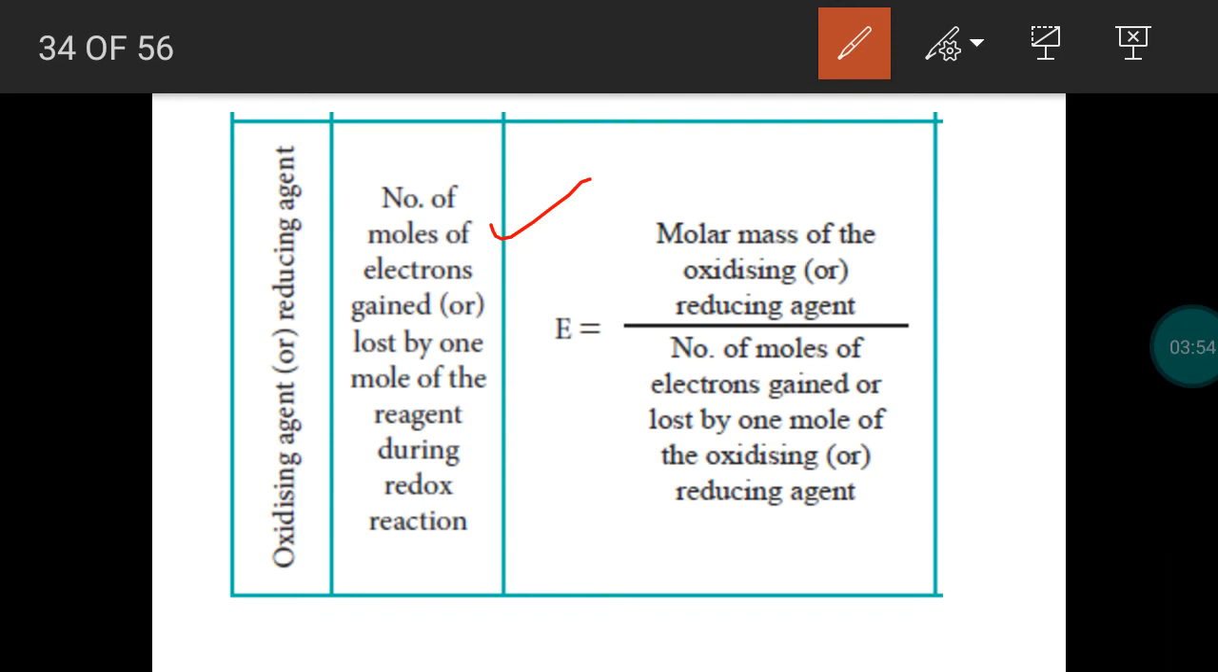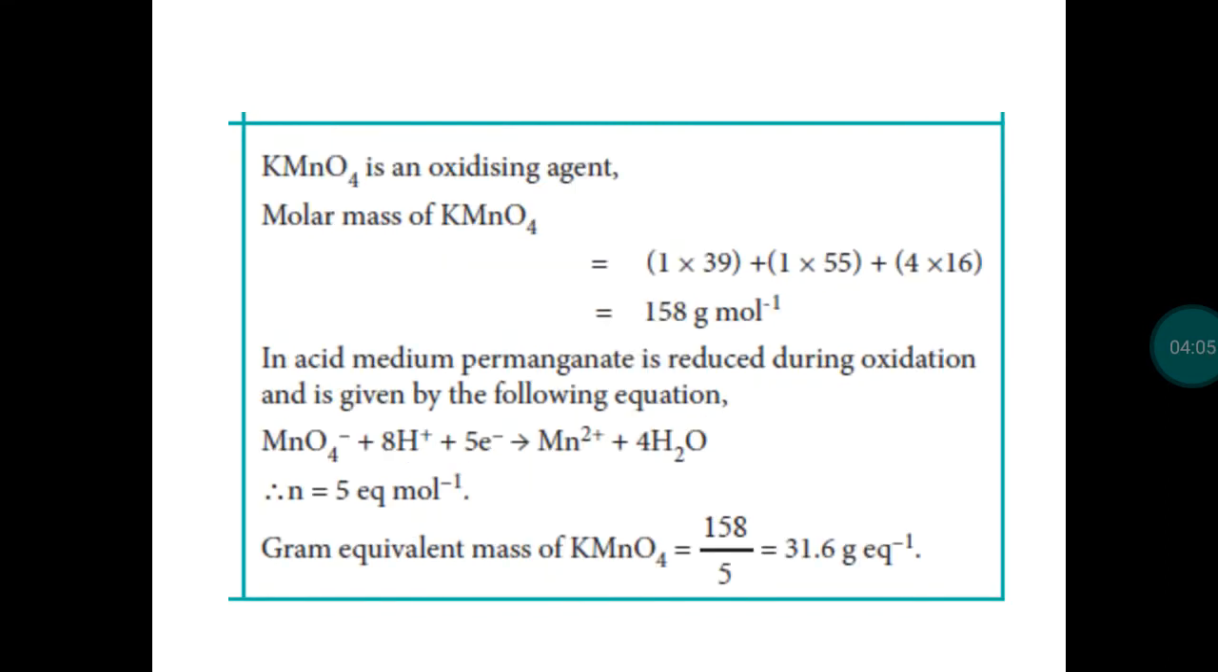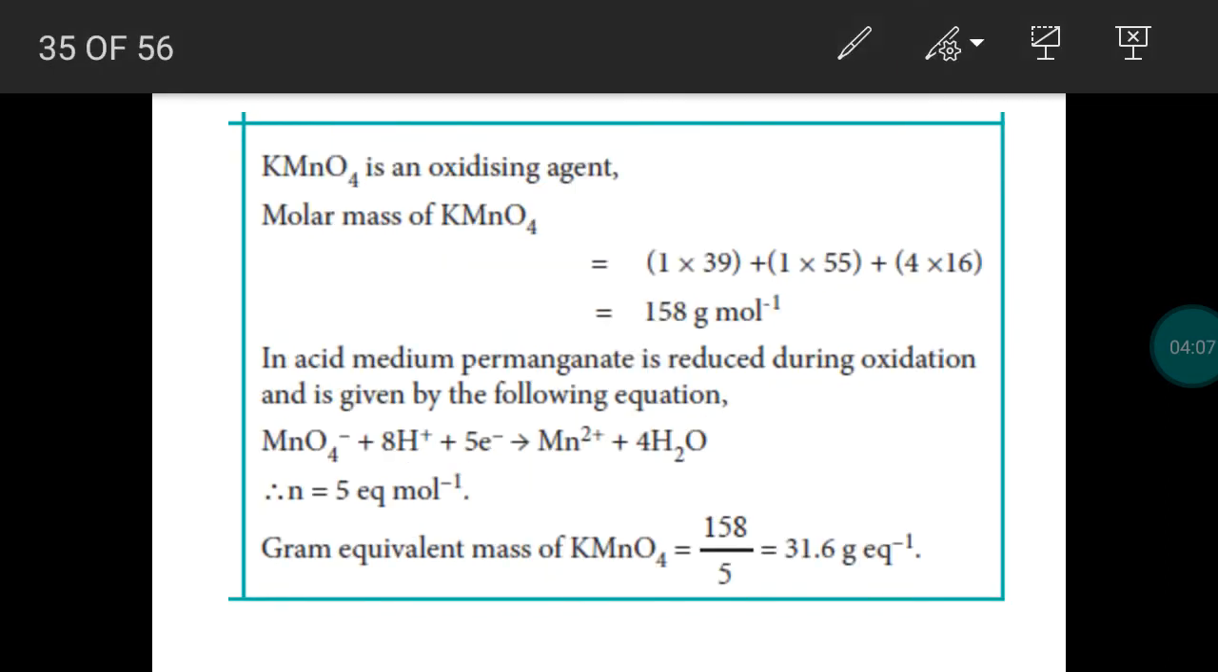Okay. So equivalent mass formula, molar mass divided by equivalence factor. So here equivalence factor is nothing but number of electrons lost or number of electrons gained. We take potassium permanganate. So potassium permanganate is an oxidizing agent, so it undergoes reduction. So permanganate anion undergoes reduction, so it gains 5 electrons. Oxidation state is changed from +7 into +2. So it gains 5 electrons.